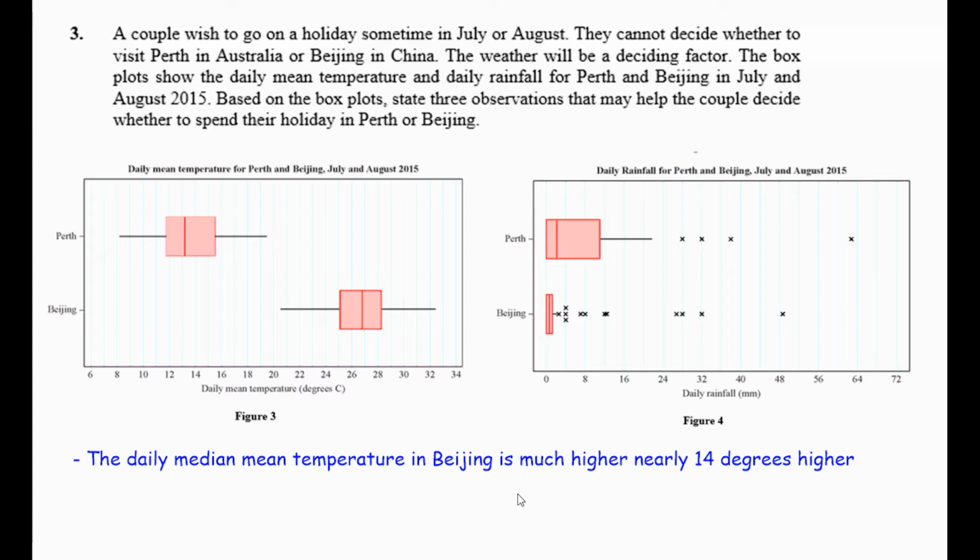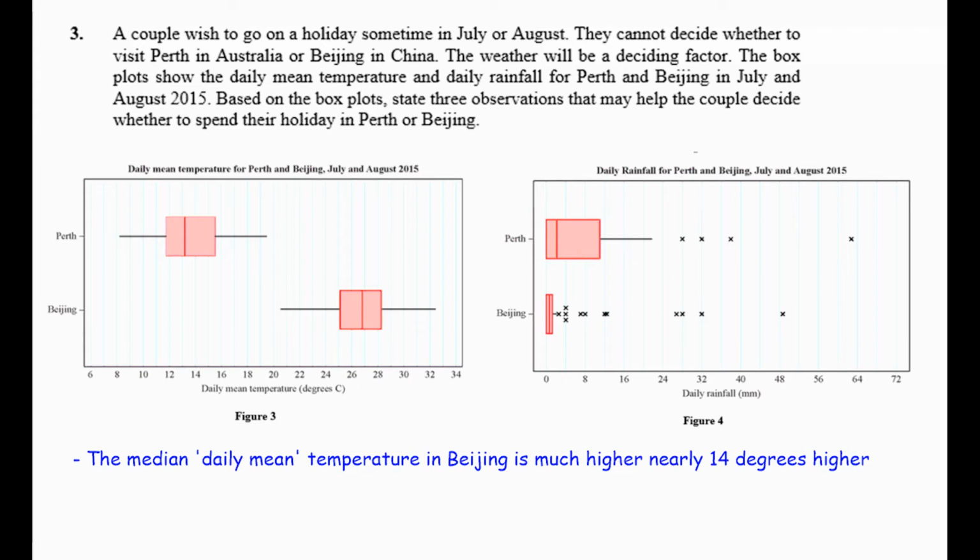So, the daily median mean temperature in Beijing is much higher than it is in Perth, and it's nearly 14 degrees higher, substantially hotter in Beijing. What else can we look for? If we look at Beijing, the median daily mean temperature is so much higher than it is in Perth. It's nearly 14 degrees higher. If we're looking for a hot vacation, a hot holiday, that's the place to go. What else can we look at?